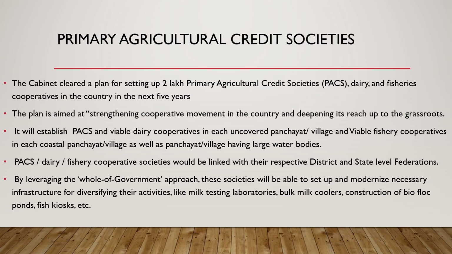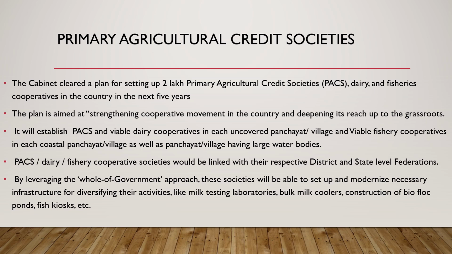Now moving to the next topic, it is about primary agricultural credit societies. Here we can see that the cabinet cleared a plan for setting up 2 lakh primary agricultural credit societies, dairy and fisheries cooperatives in the country in the next few years. The plan is aimed at strengthening cooperative movement in the country and deepening its reach up to the grassroots.